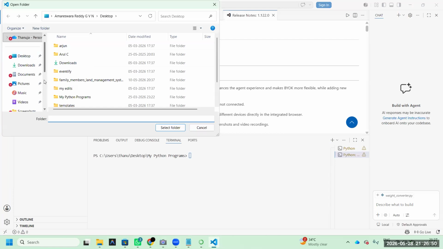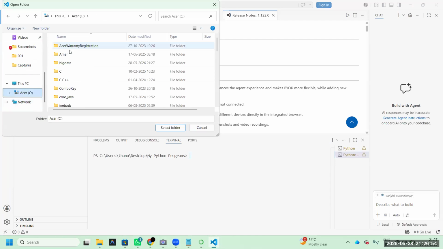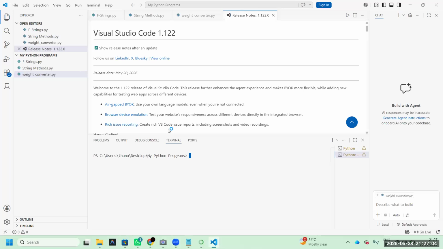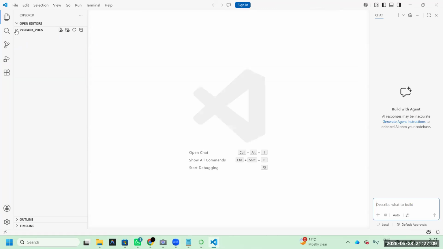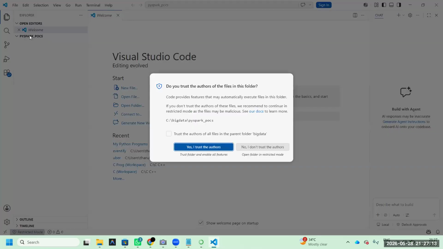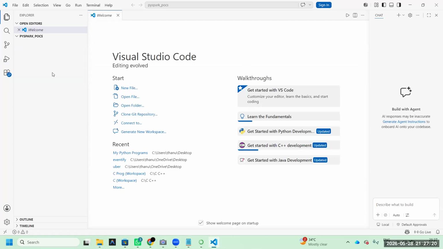Now, after clicking that folder, go to C drive, big data, and the PySpark POCs you just created. If you mention this, you are creating one more new project, and everything you have to do, you do only in that Spark POCs.